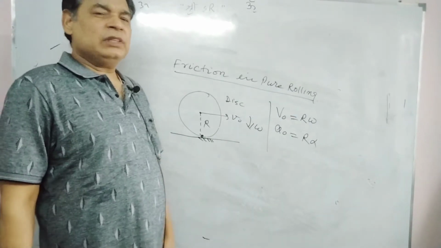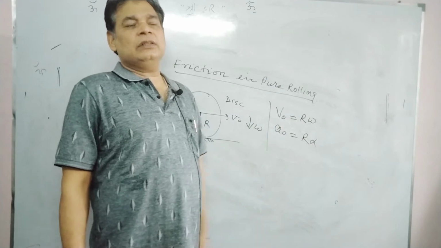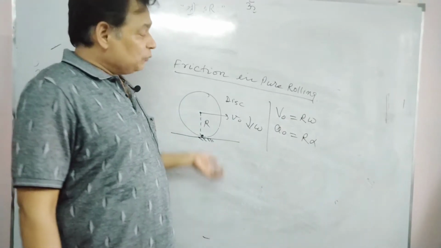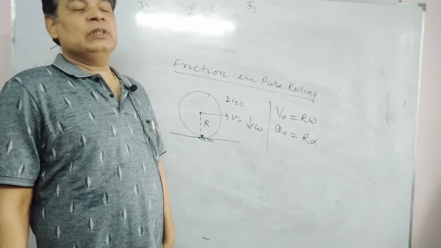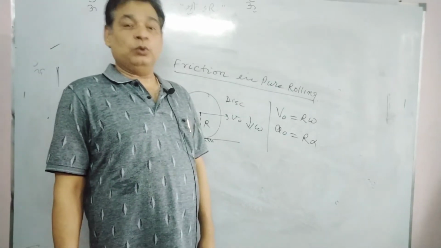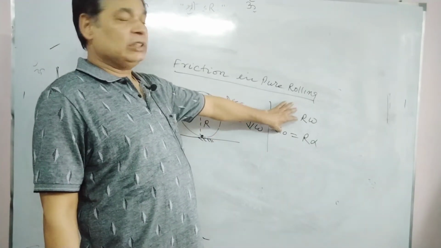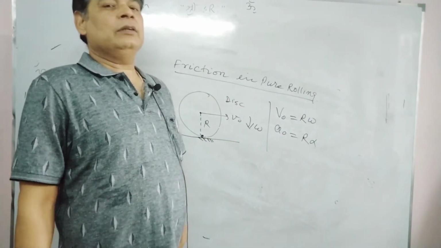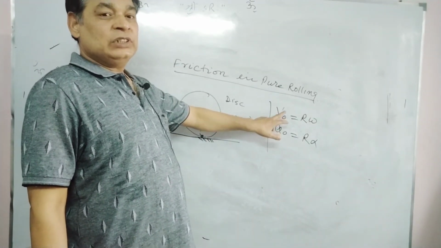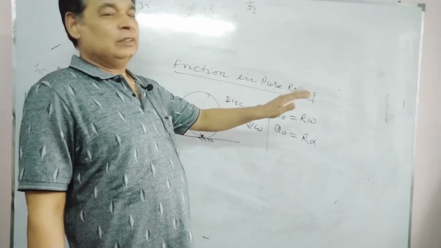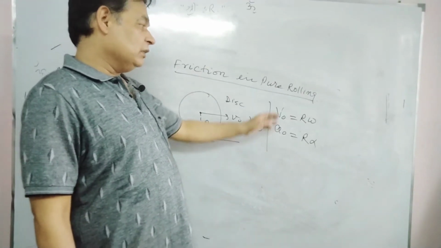It might be possible that the initial condition does not exist, or if this condition exists and an external force is applied, accelerated pure rolling occurs. In that case friction will play a role, and these disturbed equations will be maintained by friction, because this is the only case desired by friction. No slipping is the desire of friction. So friction always tries to maintain these two equations.